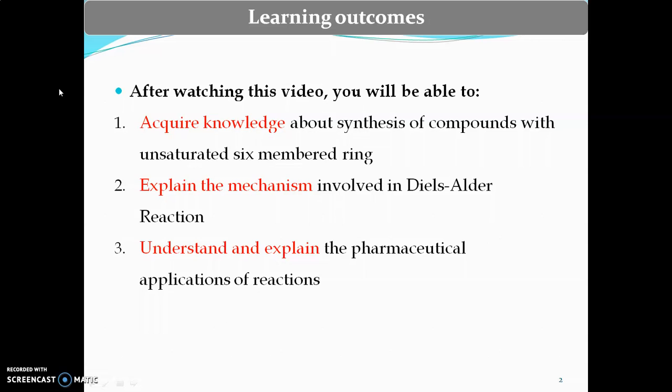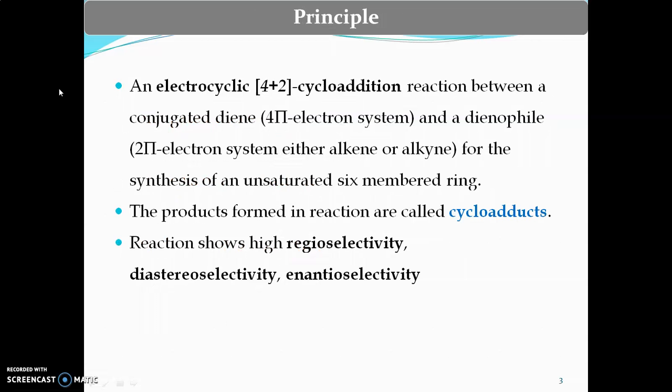Learning outcome. After watching this video, you will be able to acquire knowledge about synthesis of varieties of organic compounds containing six-membered rings with unsaturation. You will be able to explain the mechanism involved in the formation of cycloadduct in a Diels-Alder reaction. You will be able to understand and explain applications of varieties of cycloadducts formed through Diels-Alder reaction.